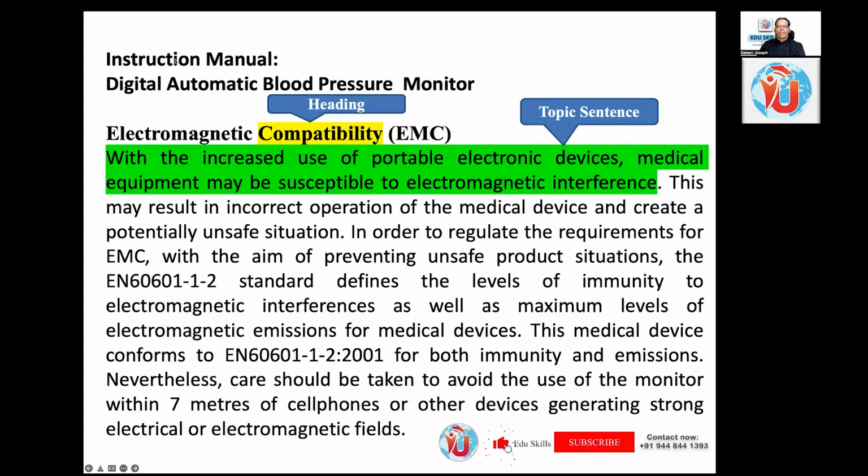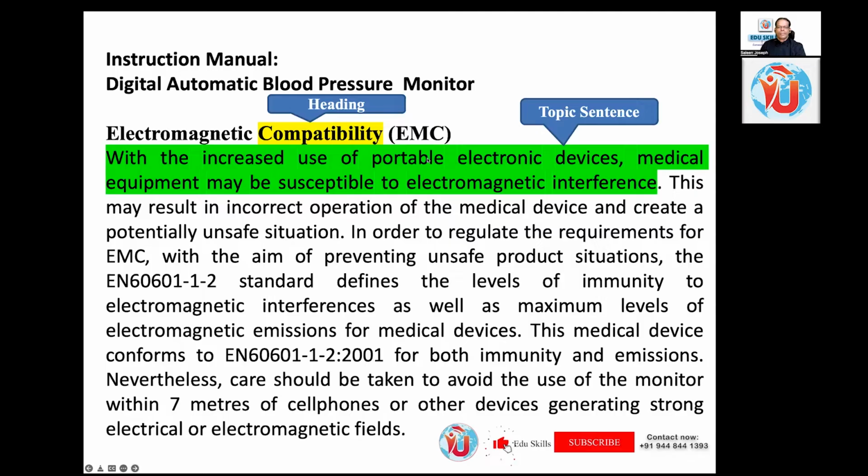Now, you see, this is the context sentence I told you. There'll be some context heading: instruction manual, digital automatic blood pressure monitor. So heading, I said electromagnetic compatibility. And topic sentence: with the increased use of portable electronic devices, medical equipment may be susceptible to electromagnetic interference. So could you tell me what you understand? What is the problem here? Every paragraph has a structure, maybe a problem, then there may be a cause, then maybe an effect, then maybe a solution, all those details. We'll just put it in interaction mode.